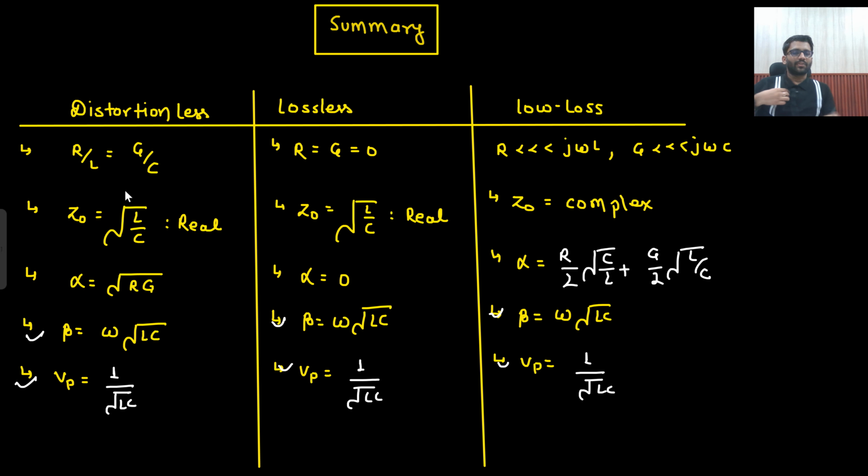And these are the conditions. For distortionless, R by L is equal to G by C. For lossless, R is equal to G is equal to 0. For low loss, R is very much less than j omega L and G is very much less than j omega C. So this is the conclusion of whatever we have studied. And in distortionless, something else we have studied is alpha Z naught is equal to R. This can also be useful in some of the questions. Alpha into Z naught is equal to R.